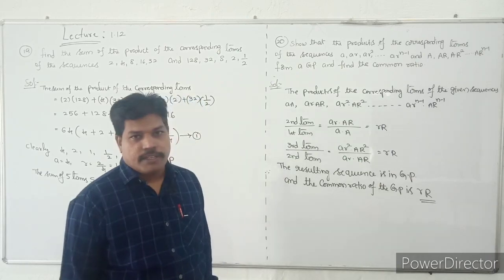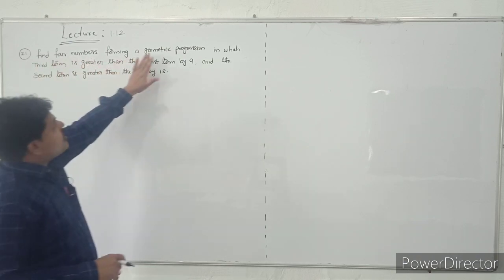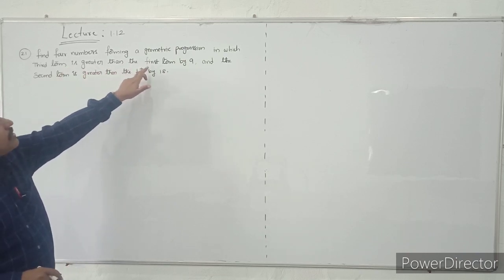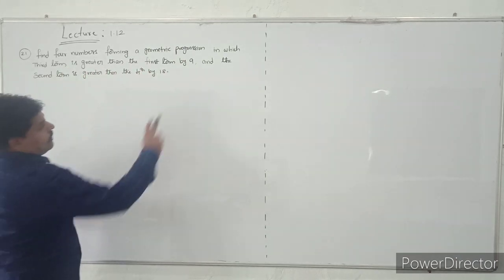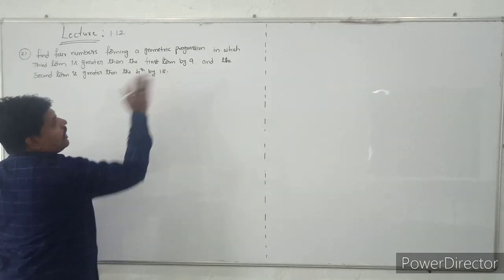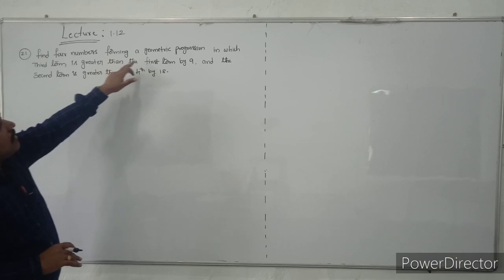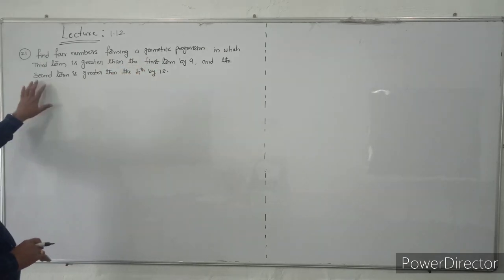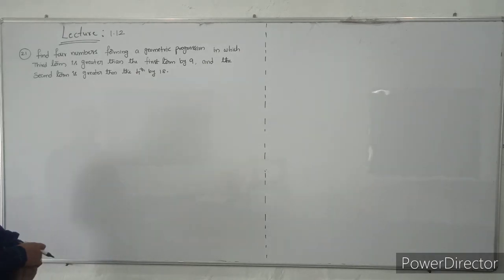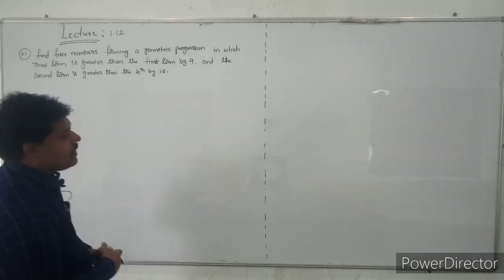See the question number 21. Find four numbers forming a geometric progression in which the third term is greater than the first term by 9 and the second term is greater than the fourth term by 18. So two conditions are given. The third term is greater than the first term by 9 and the second term is greater than the fourth term by 18. What is the question? Find the first four numbers. They are asking how to calculate the first four numbers. So how to calculate this is here.